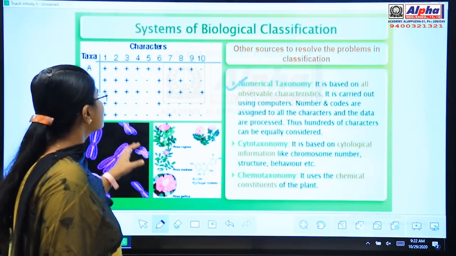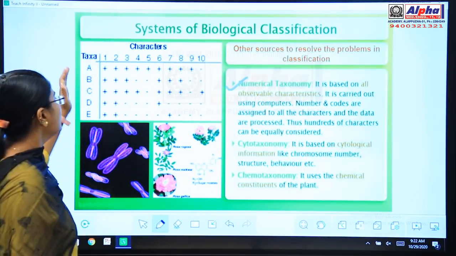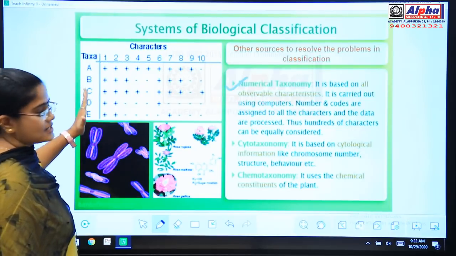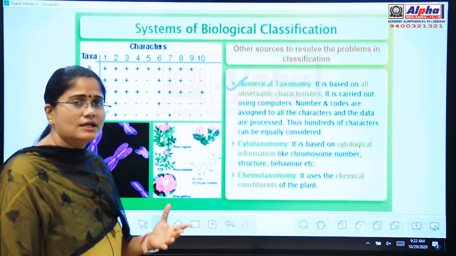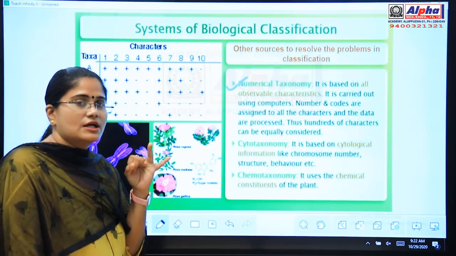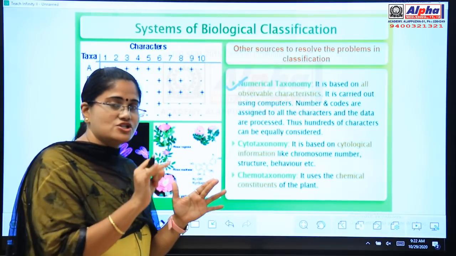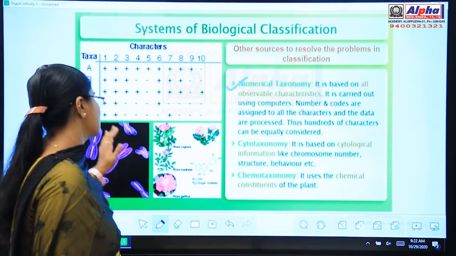So in this numerical taxonomy, we will be giving numbers to different characters. See, here you can see the different taxa. Taxa means what, children? The kingdom, the phylum or division, the class, order, family, genus, species. These are the 7 taxa.